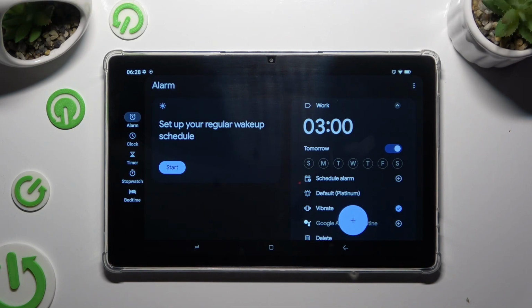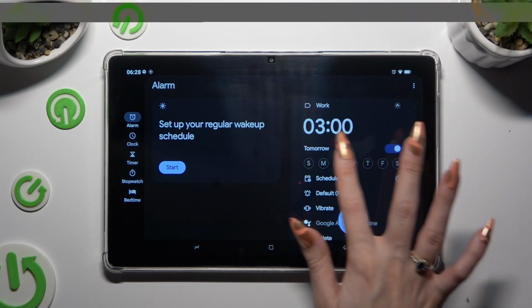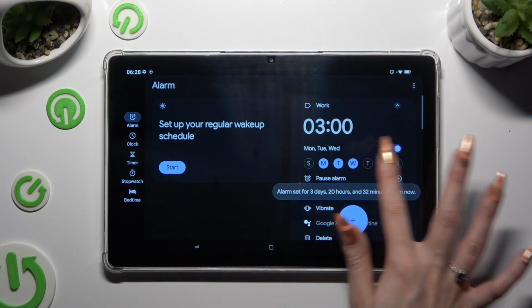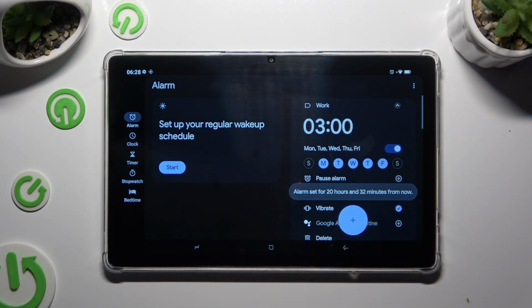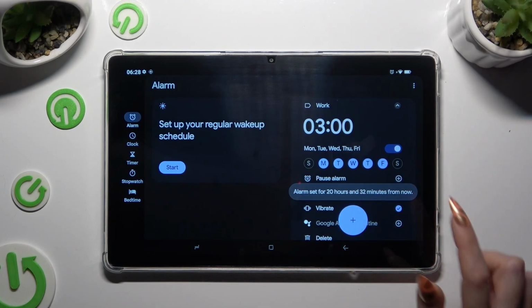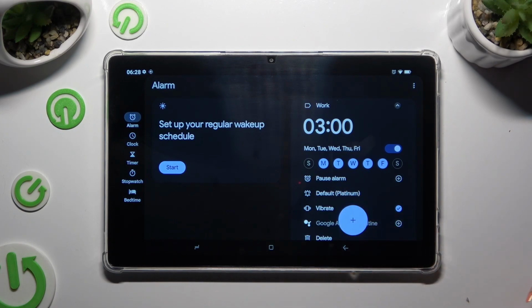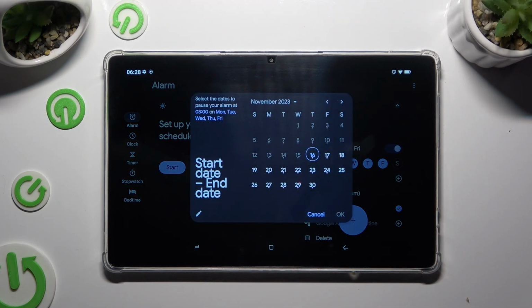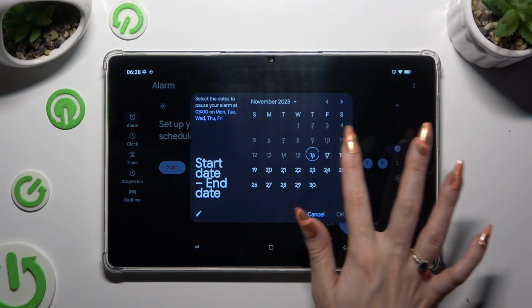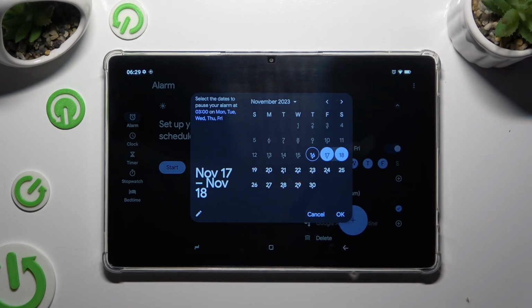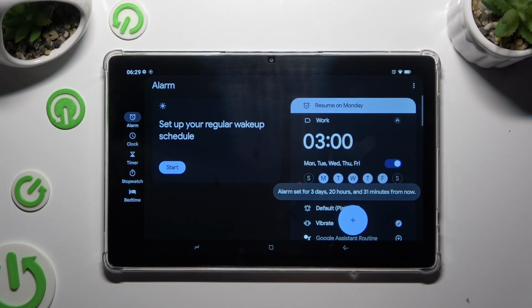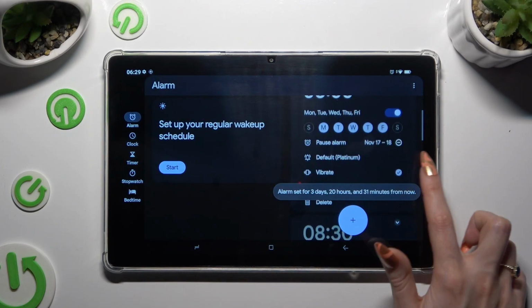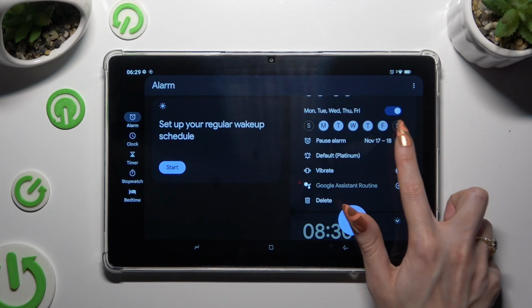Then select days of the week by clicking on all of the needed ones. And in order to exclude some dates, tap on this plus next to Pause Alarm. Then pick a date and save it by hitting OK. You can always delete it by clicking on this Remove button next to it.